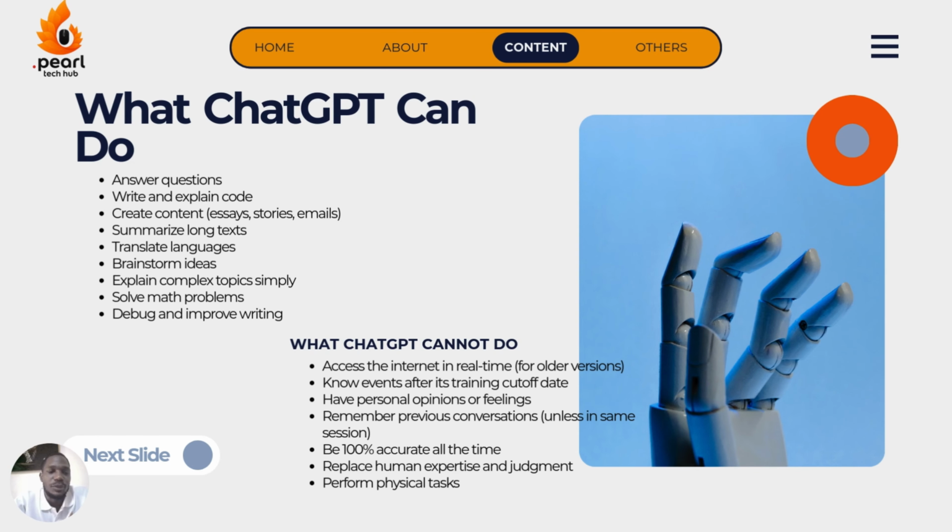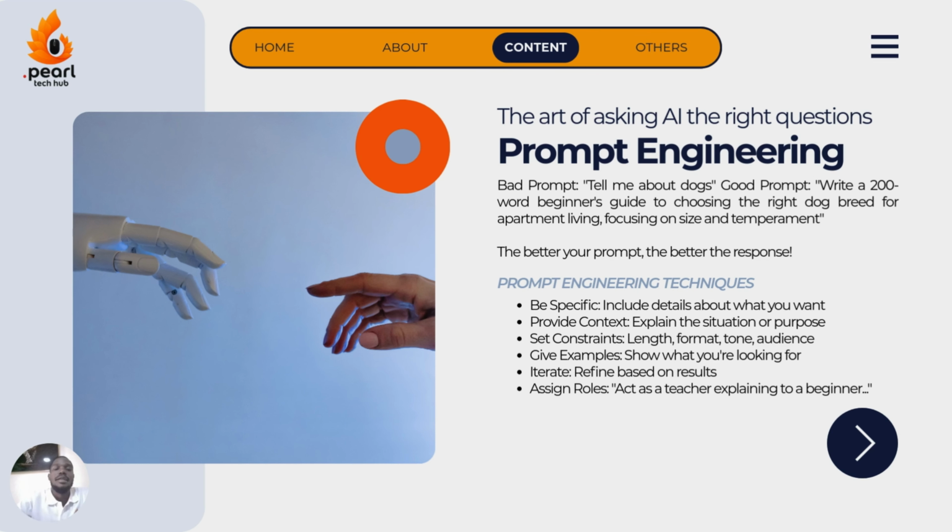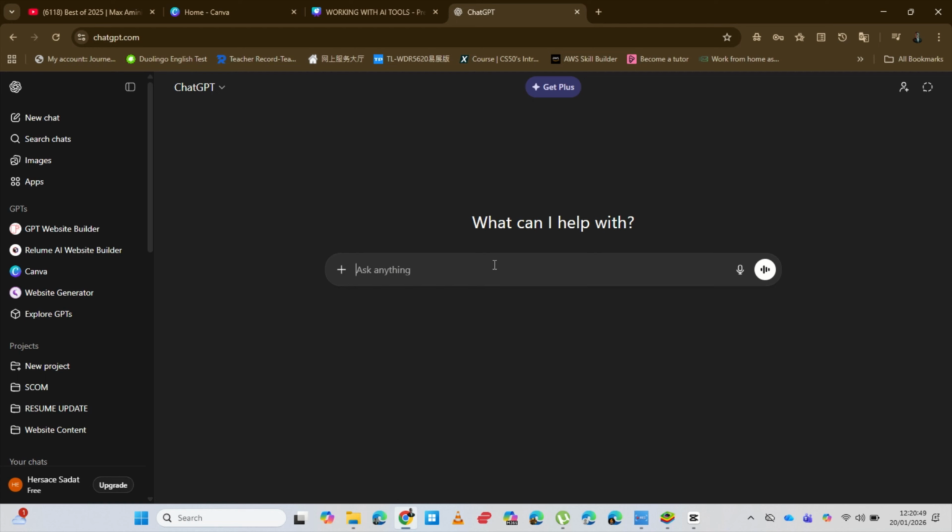Perform physical tasks. It cannot perform physical tasks. That is self-explanatory. And our next interesting part is the art of asking AI the right questions. Basically, prompt engineering. How do we ask questions to AI and get the best responses? That's why we now have things like a bad prompt and a good prompt.